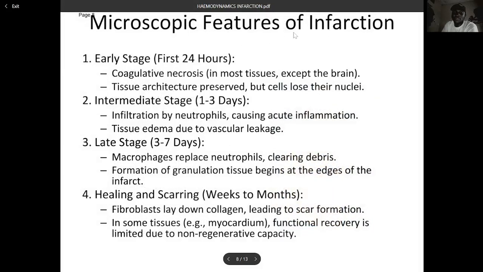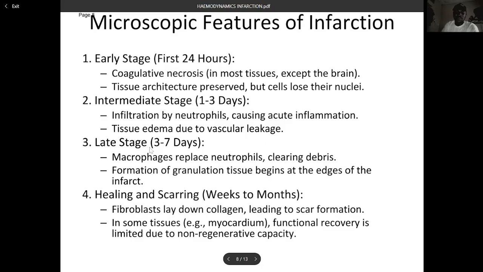Now, the microscopic features of infarction are divided into four stages: the early stage, intermediate stage, late stage, as well as the healing and scarring. The early stage, which occurs within the first 24 hours, is characterized by coagulative necrosis in most tissue except the brain. The tissue architecture is preserved, but the cells lose their nuclei. For the intermediate stage, which occurs within the first 3 days, there is infiltration by neutrophils, causing acute inflammation. There's also tissue edema, which is due to vascular leakage.